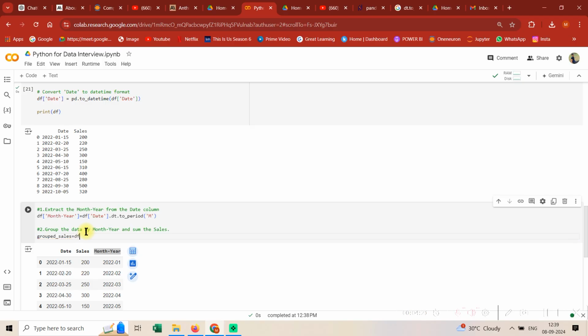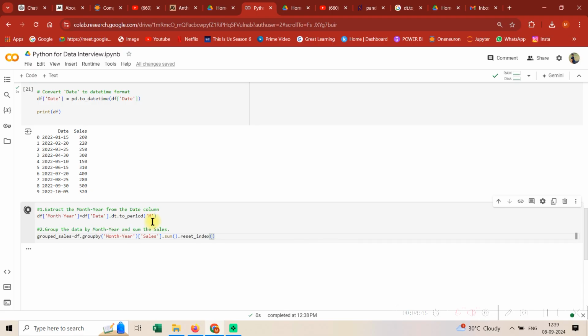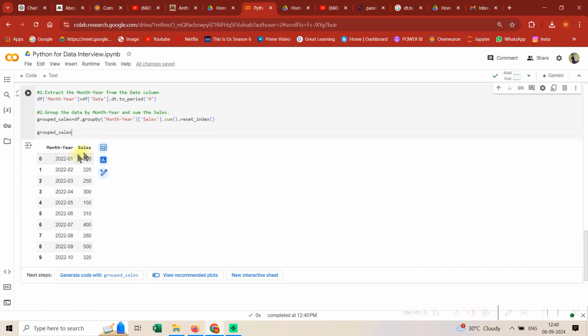What you need to do is take df, then write group by, then mention the column, so month year here. Then mention which column you need to aggregate, and then the level of aggregation, sum. And guys, in the last video I taught reset index as well. If you haven't seen that video, please see it, because the questions are linked. The level might increase and stuff will keep adding up. Only then can you slowly build up, and therefore clear any interview.